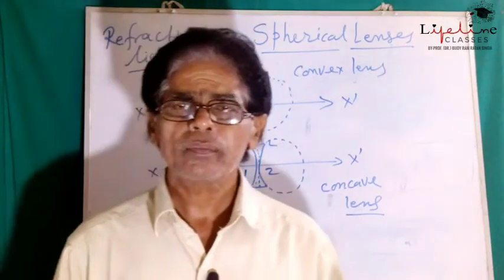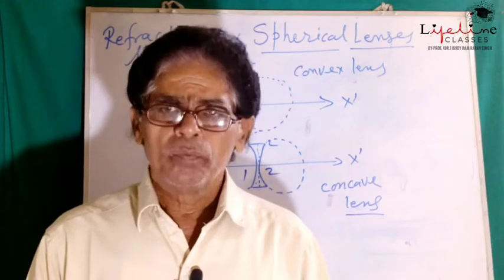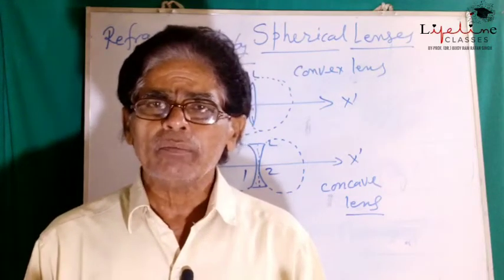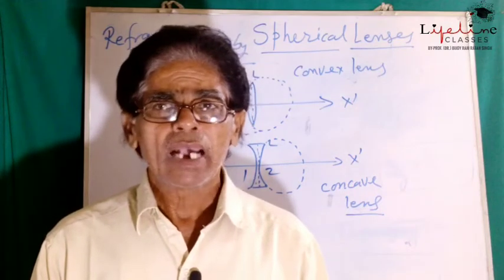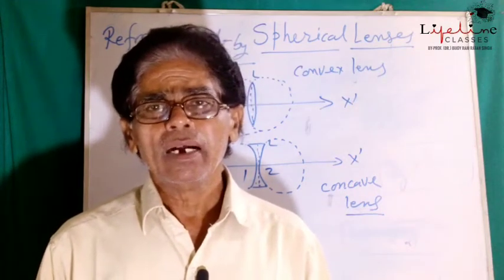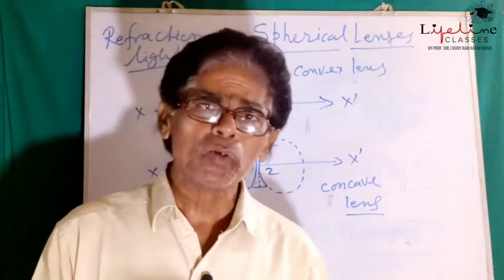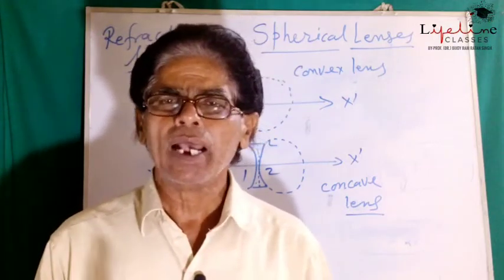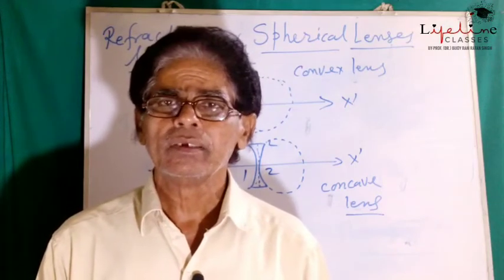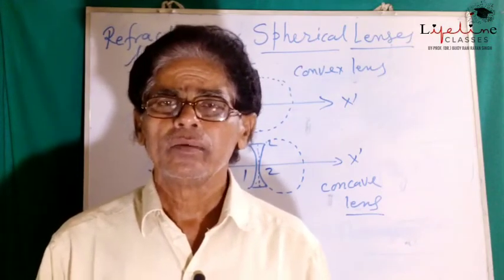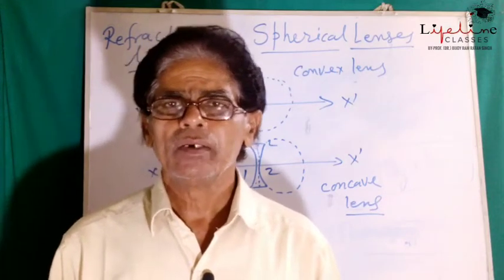Since the diverging beam does not intersect actually, it is produced virtually in the backward direction. That is why the principal focus of concave lens is not real. But in case of convex lens, it is real.